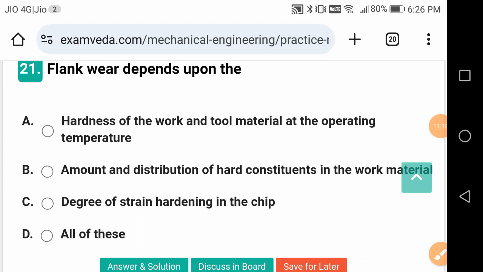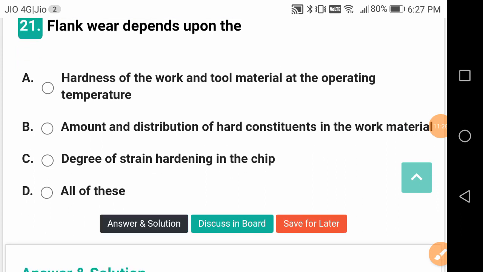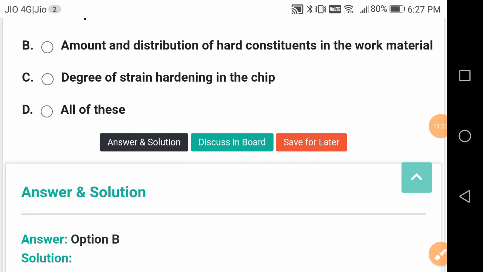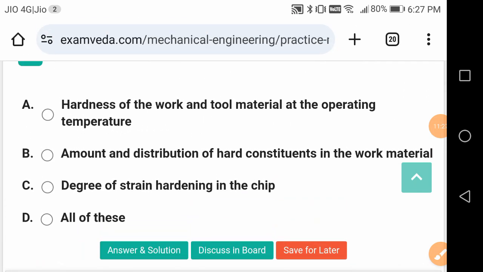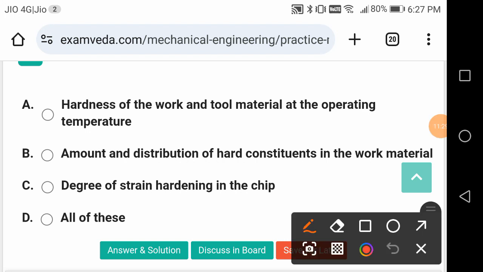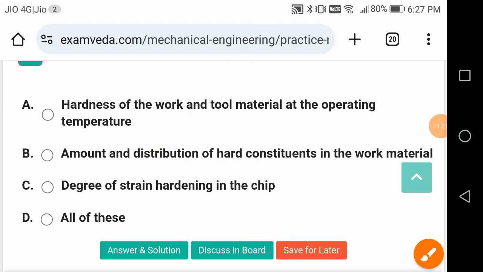Flank wear depends upon what? Flank and face wear, these are the two important wears, friends. Flank wear is going to depend upon the amount and distribution of hard constituents in the work material.